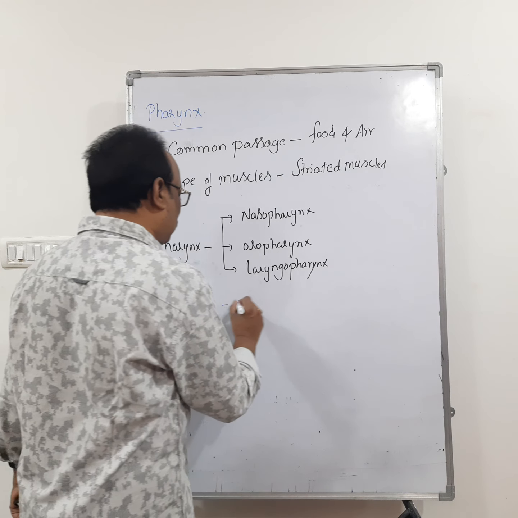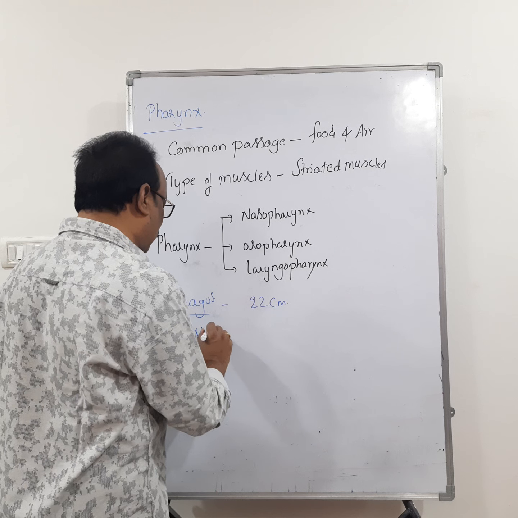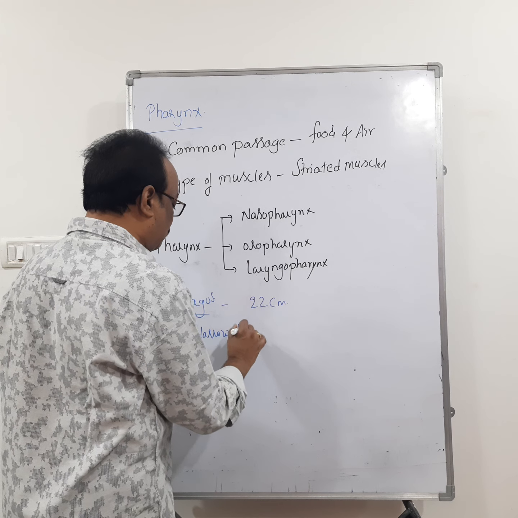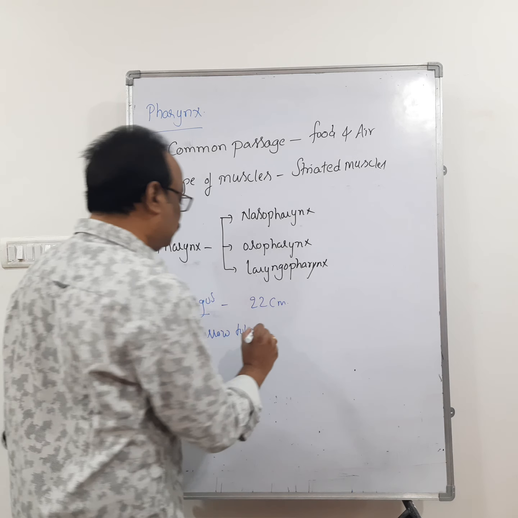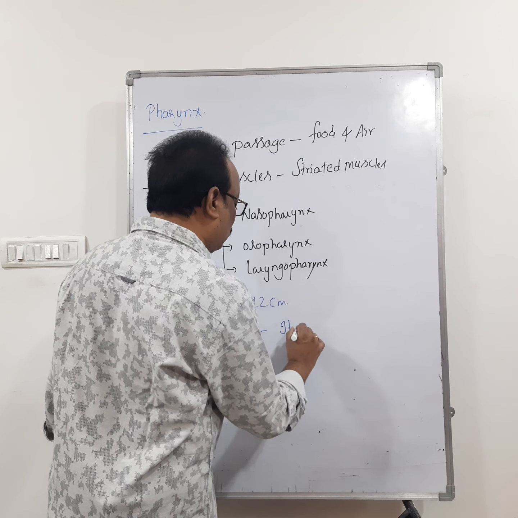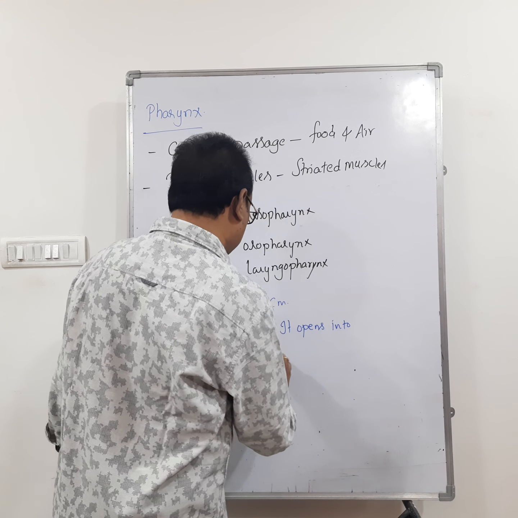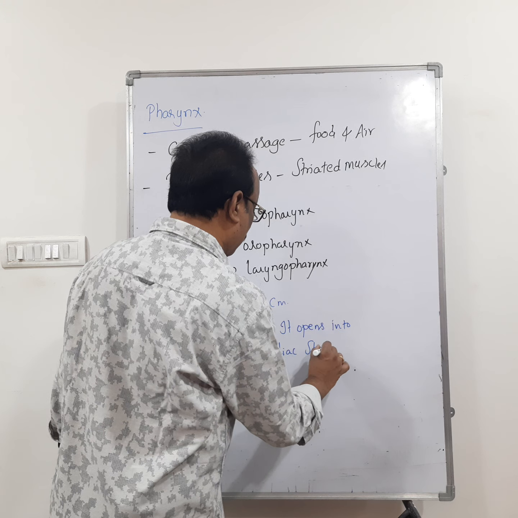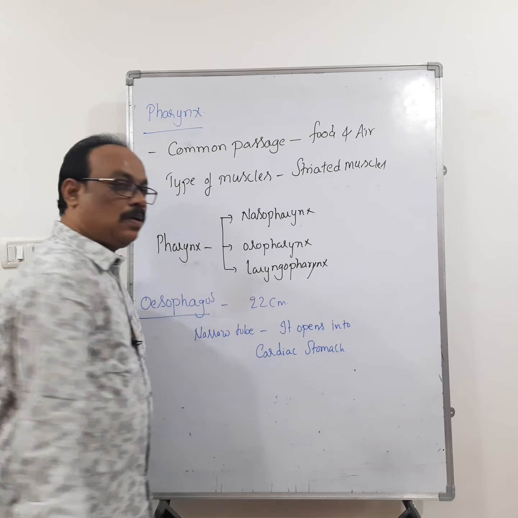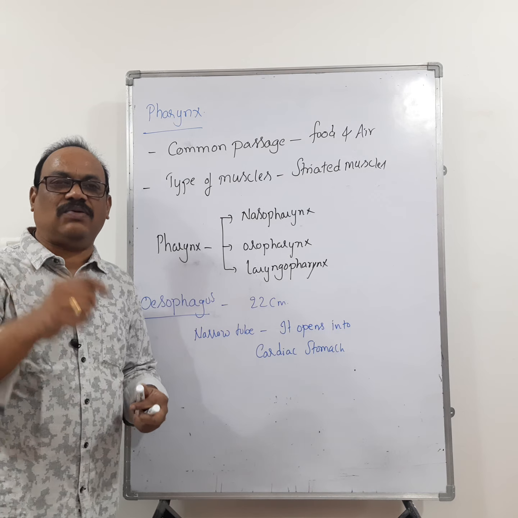It is around 22 centimeters in length, and it opens into the cardiac stomach.